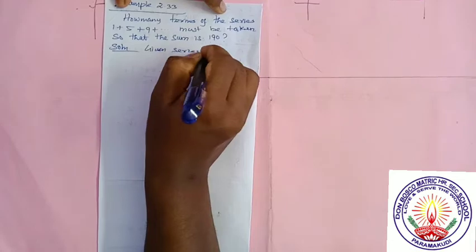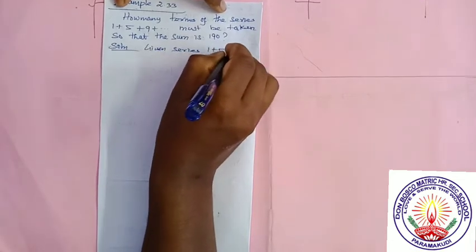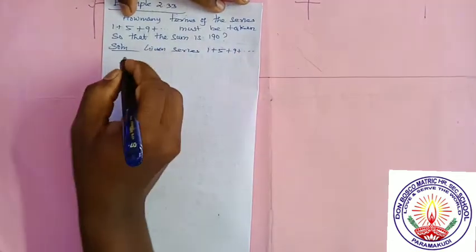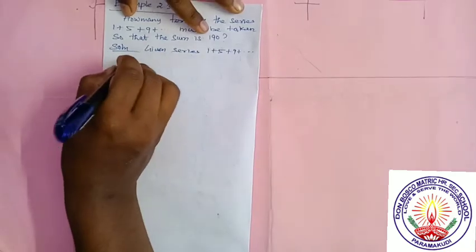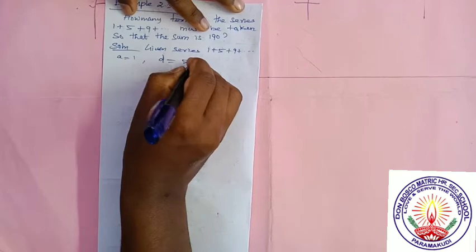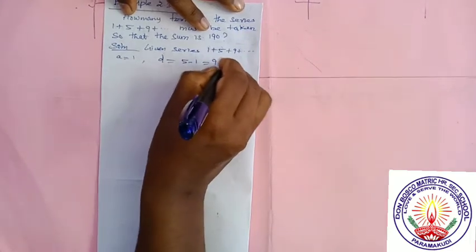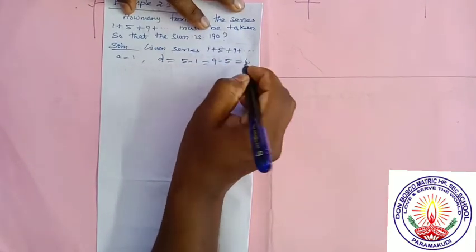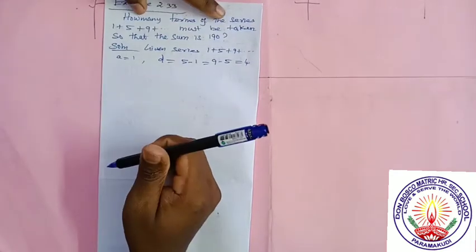What is the series? 1 plus 5 plus 9 plus dot dot dot. So what is the series here? A is equal to 1, and let us check D. D is equal to 5 minus 1, which is equal to 9 minus 5, which is equal to 4. So D is there, now it is an arithmetic progression.